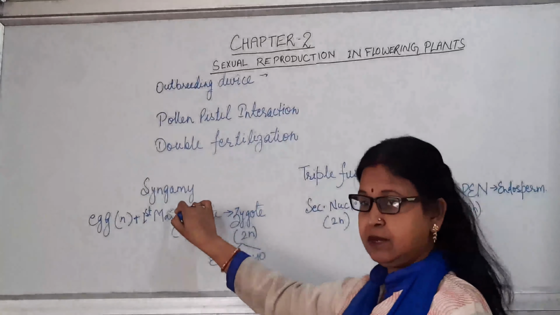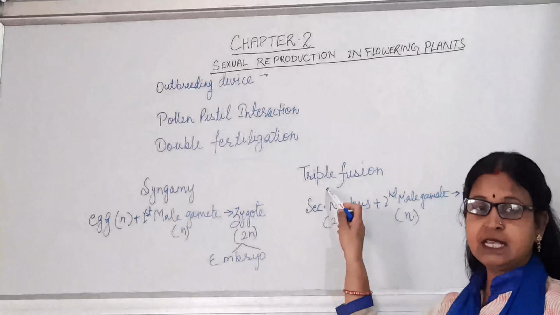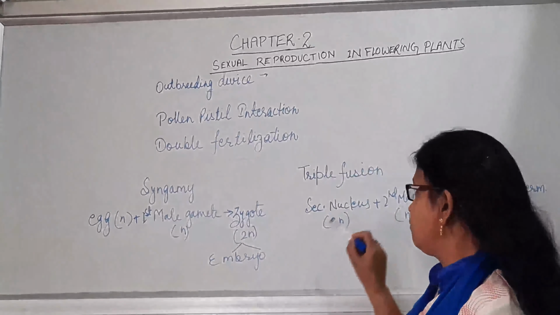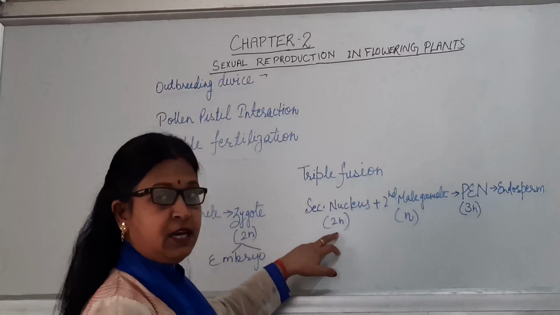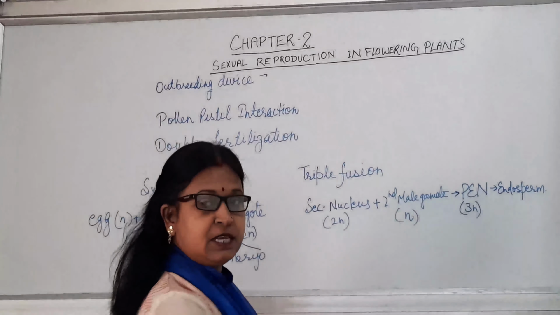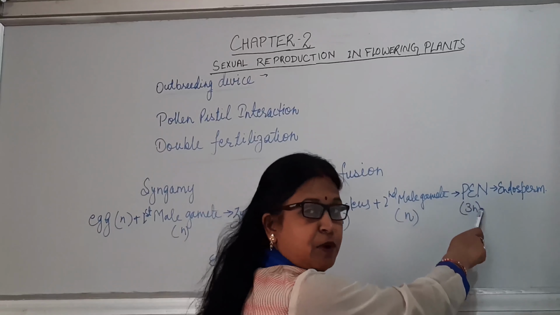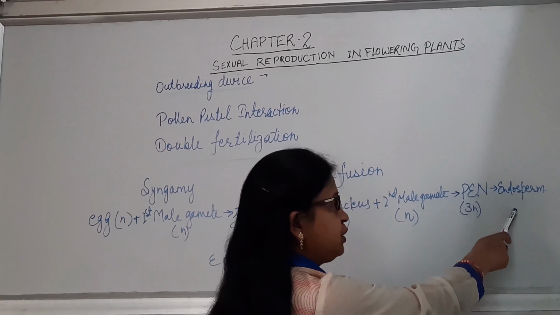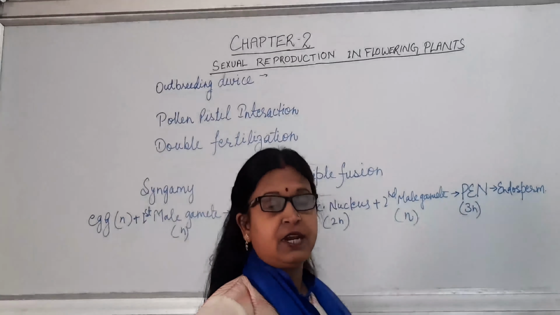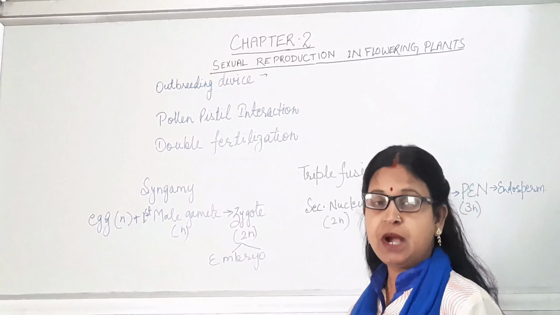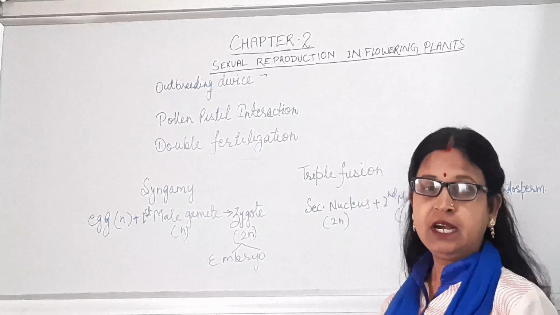The first fusion, the first fertilization, is known as syngamy, and the second fertilization is known as triple fusion. This triple fusion involves the fusion of the secondary nucleus, which is diploid in nature, with the second male gamete, which is haploid in nature, and then the product will be the PEN, that is primary endospermic nucleus, which will undergo repeated division to give rise to the nutritive tissue known as endosperm, which is a triploid structure. The formation of endosperm occurs just prior to embryo development so that it will give nourishment to the developing embryo.